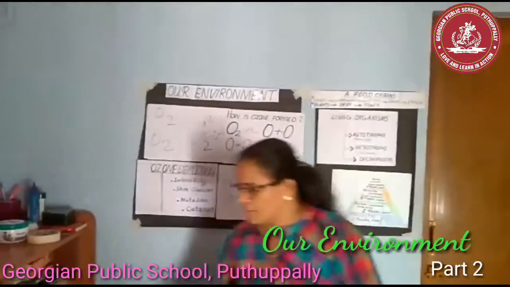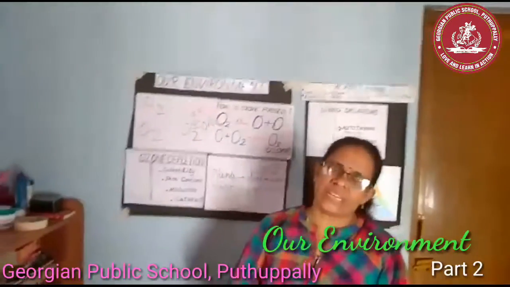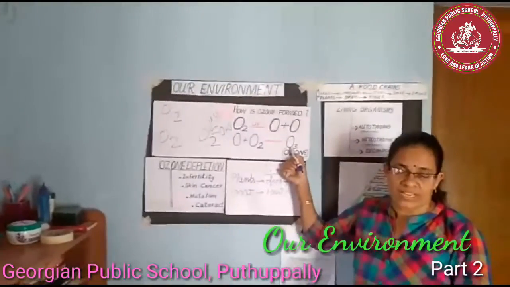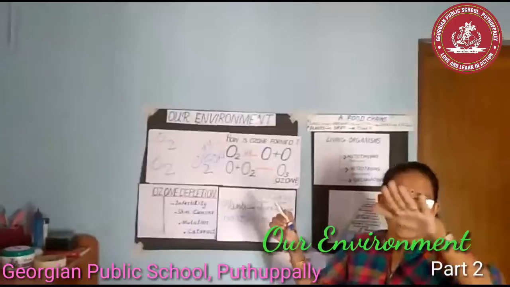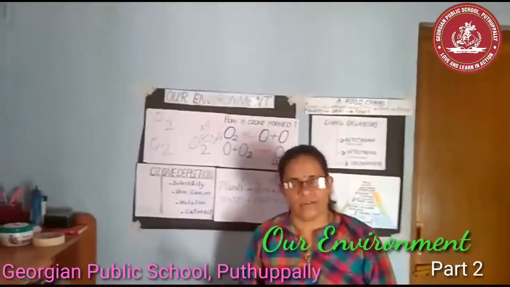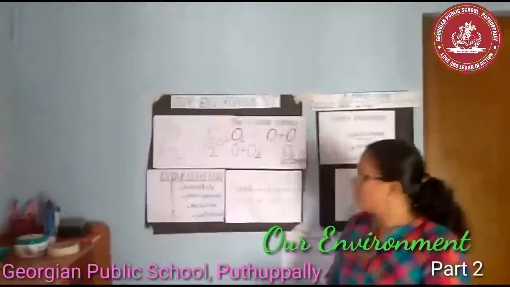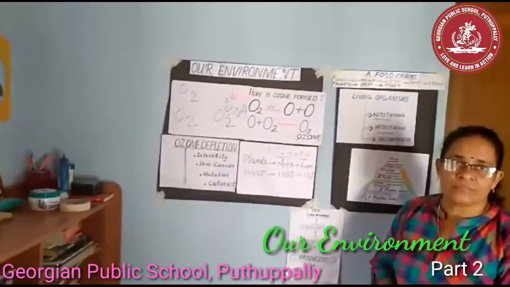Now, let's think about what problems are created by ozone layer depletion. As I told you, ozone protects the earth from the UV rays of the sun. What are the problems if the ozone layer is depleted?